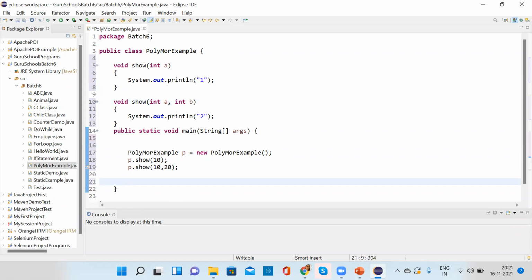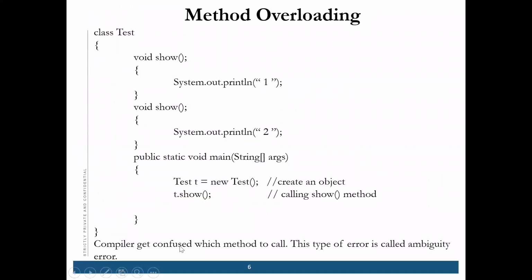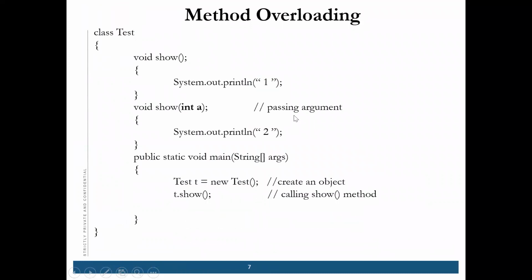Okay, now coming back to the PPT. So this compiler will get confused about which to call. So this is an error. Now, if we pass any argument, then it will become a method overloading example. Okay.